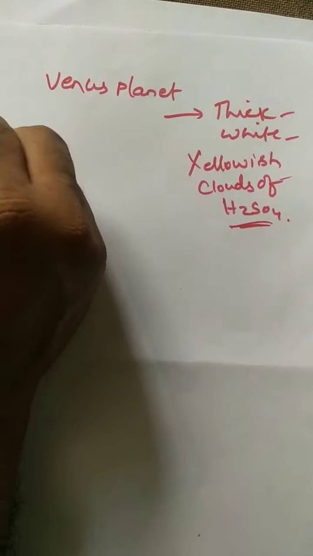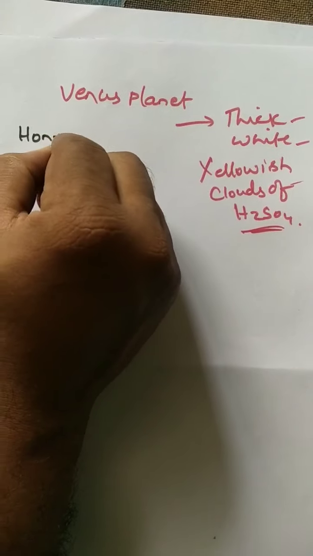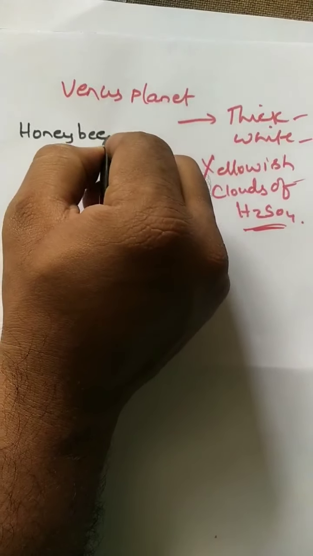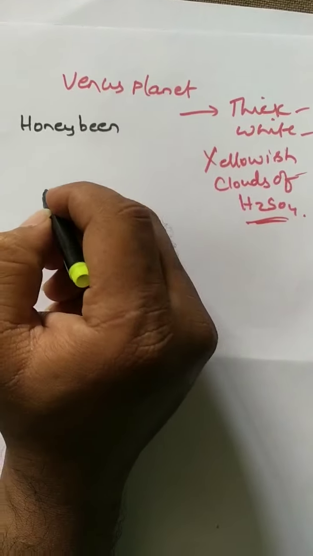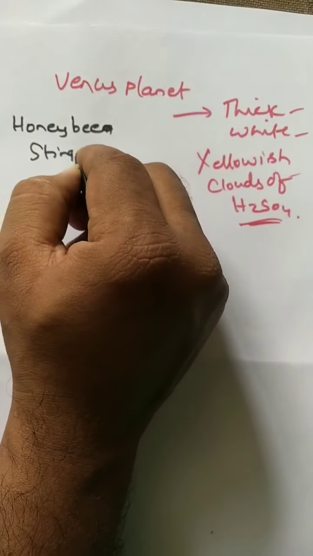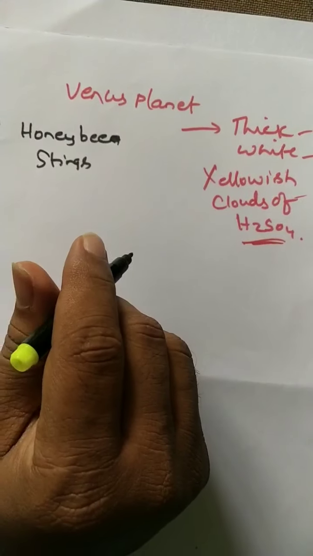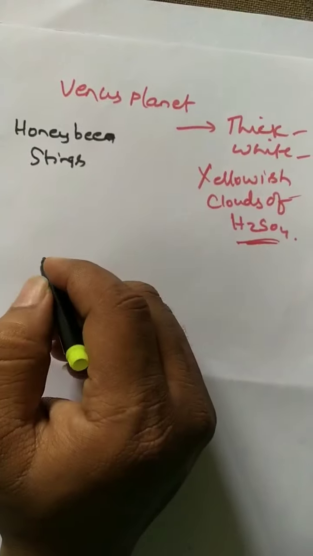Next, how can we give some examples in case of animals? Here already you know honeybee stings. If a honeybee stings a person, what happens? It injects acidic liquid in the skin which causes immense pain and irritation.